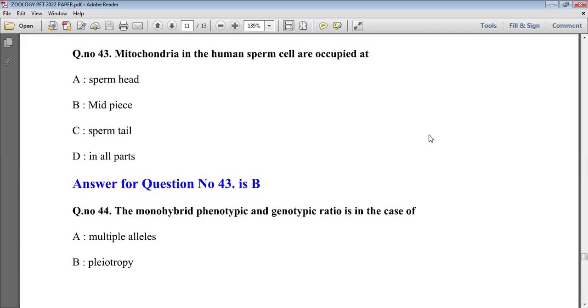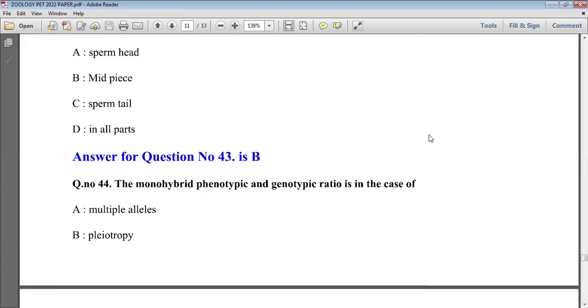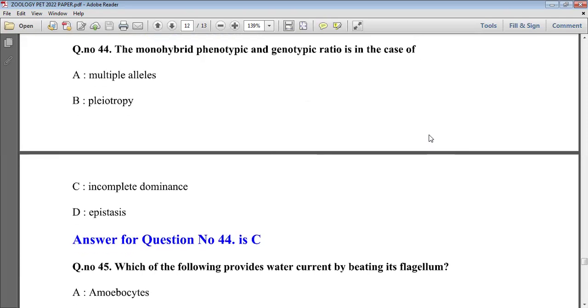So option B is right. Here mitochondria is present in the middle piece, and after the middle piece the sperm tail is present. So option B is right. In the mid piece, mitochondria is present in spiral arrangement.